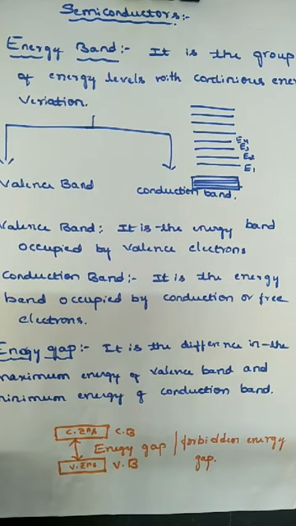Okay, so on this energy gap, solids are classified into metals, also called conductors, semiconductors and insulators. Next we are going to discuss the classification of conductors, semiconductors and insulators.